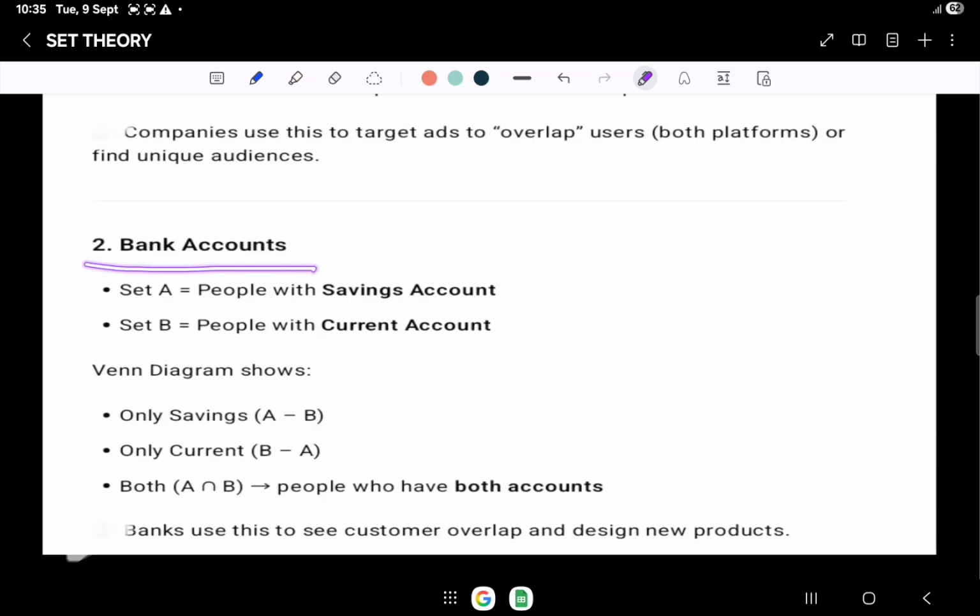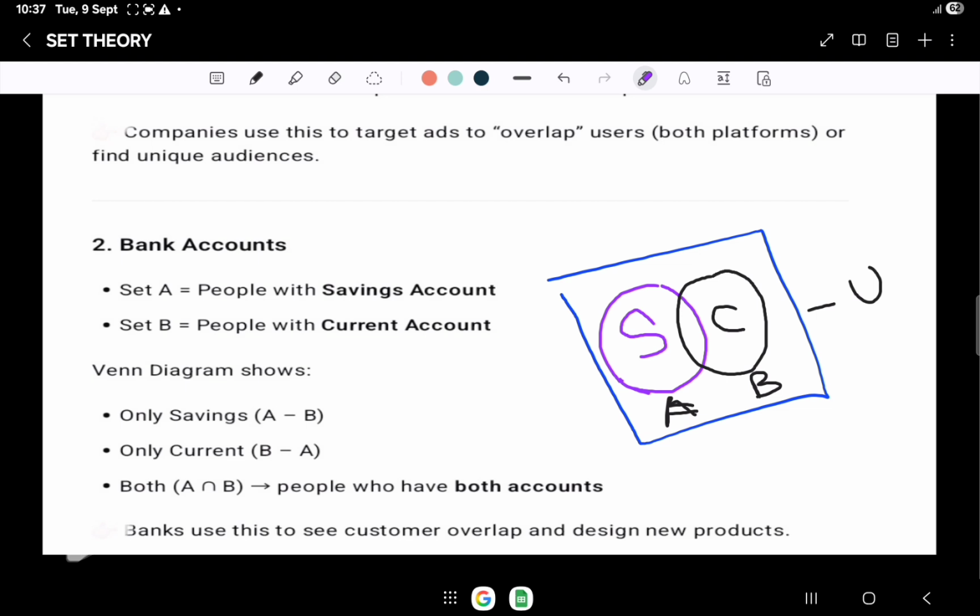Next is the example of a bank account. Let set A be the people with a saving account and set B the people with a current account. If we want to calculate A minus B, that means the people only with saving accounts, then we will subtract the current part from saving accounts. And if we only want to know the current accounts, then we will subtract this saving portion from current accounts.